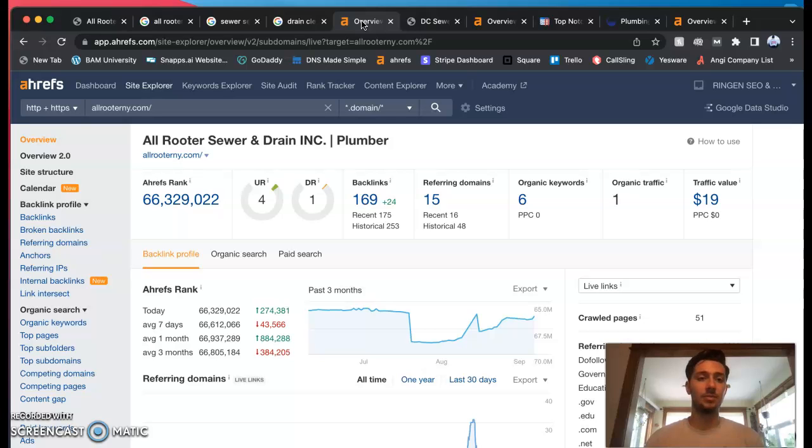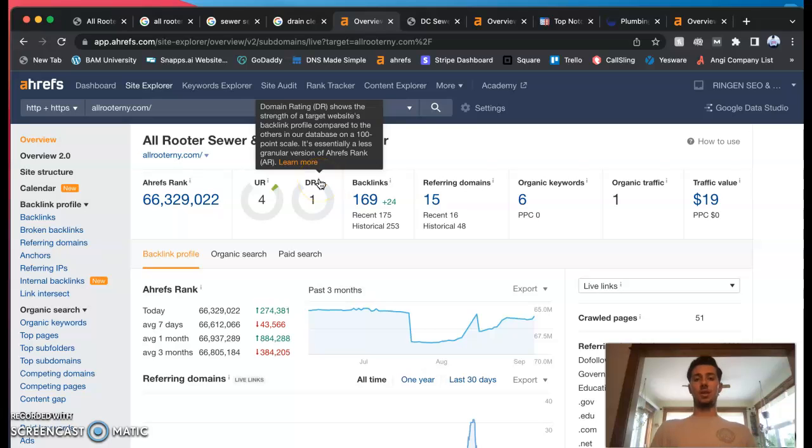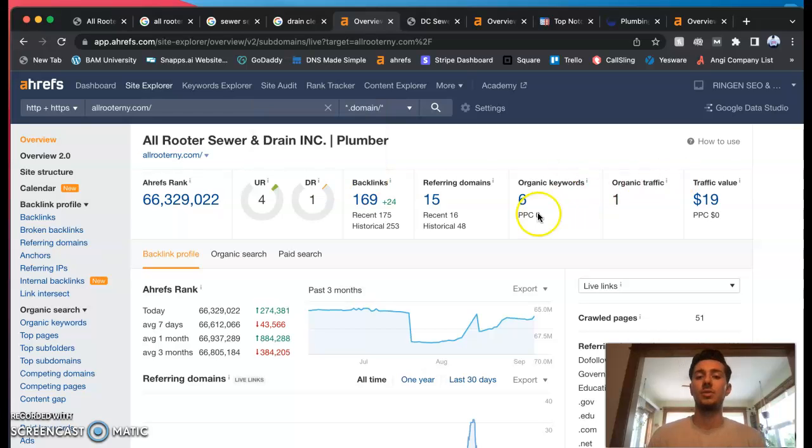I'm going to show you Ahrefs real quick. This is something that I pay for monthly. They pay Google for these numbers, so they're not 100% accurate, but they're pretty close. So this is your website. Out of a 100-point URL rating scale, you guys are sitting at a 4. That's how much trust Google has in your business. And you're sitting at a 1 out of 100 on domain rating, and that's how much power Google gives to your website. So you guys are bringing in roughly one person a month checking out your website, and the total value you're putting out is $19 through the website monthly.